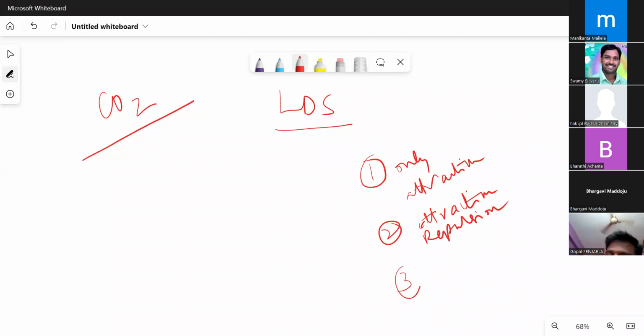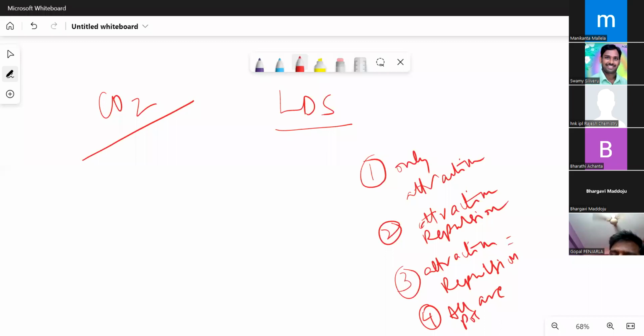Third: both attractions as well as repulsions are present, but both of them are equal in a chemical bond. Fourth: all are possible, depending on the situation. With what option will you go?